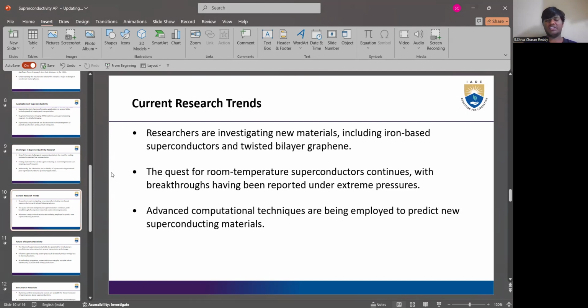And coming to current research trends of superconductivity, researchers are investigating new materials including iron-based superconductors and twisted bilayer graphene. The quest for room temperature superconductors continues, and new breakthroughs have been reported under extreme pressures. Advanced computational techniques are being employed to predict new superconducting materials.